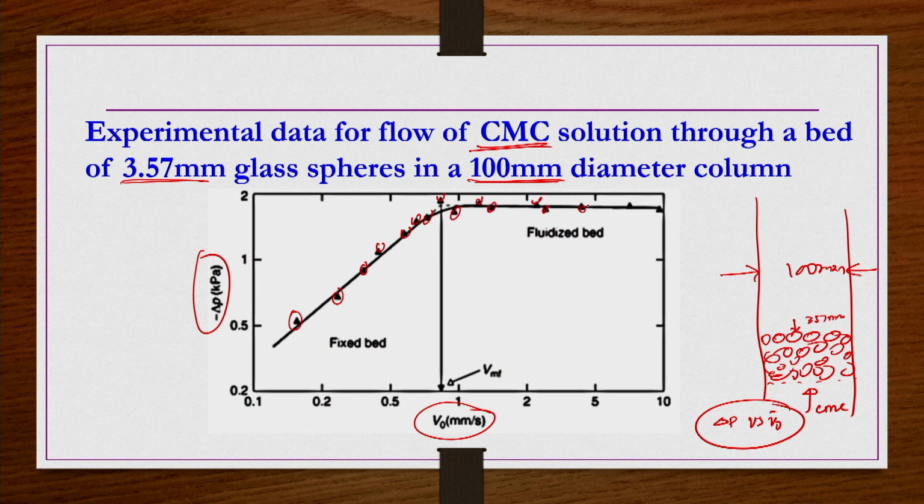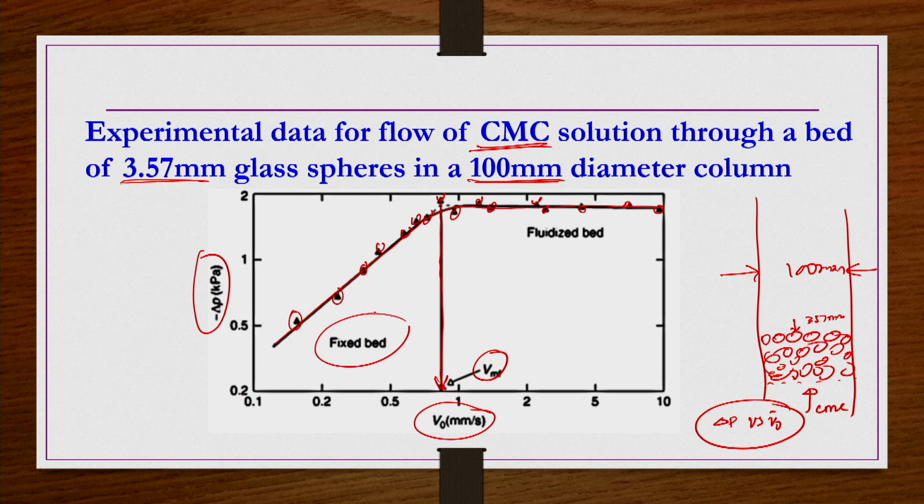They are slightly scattered, but if you draw a kind of curve-fitting line, up to a certain velocity it is gradually increasing, and then there is a diminishing of slope, and the pressure drop slightly increases up to point C, and after this the pressure drop remains almost constant. The velocity corresponding to this point, from where the pressure drop becomes constant onwards, is known as the minimum fluidization velocity.